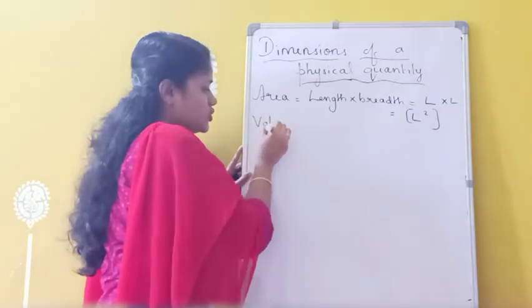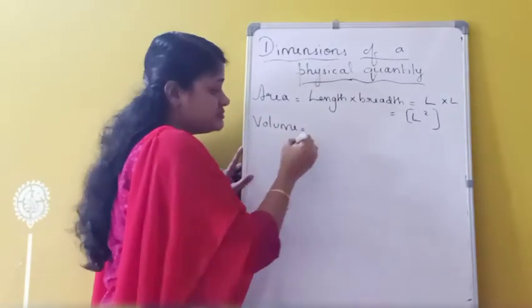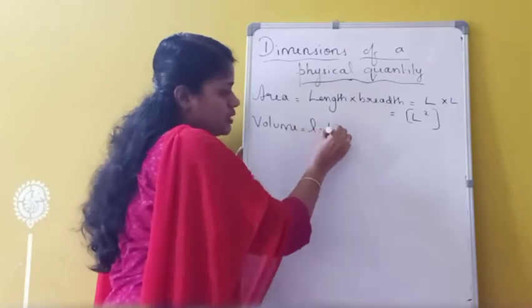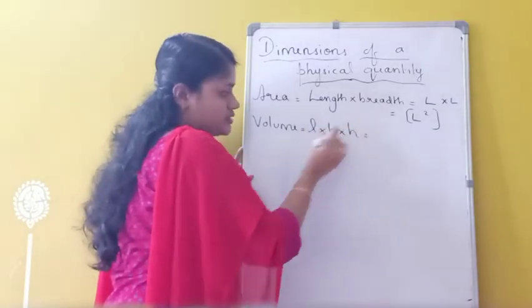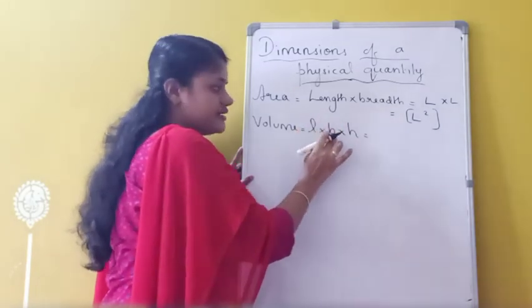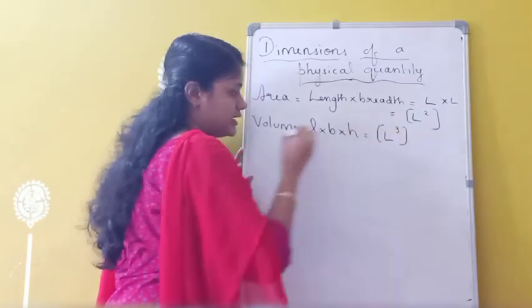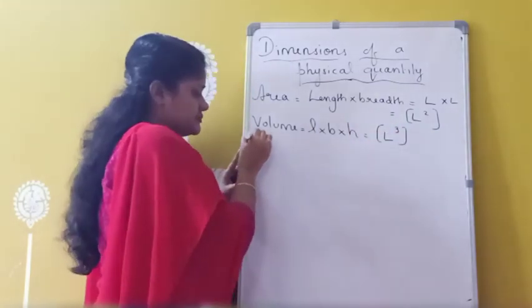So what is the dimension of volume? So volume, what is the formula? Length into breadth into height. And all these three things are distance only. That means we can write L into L into L. That means L cube. L cube.